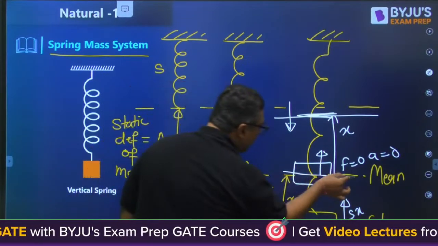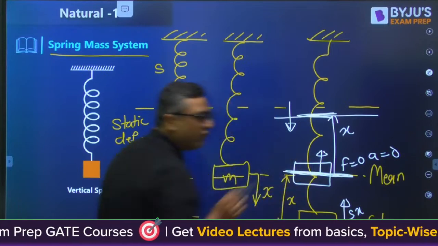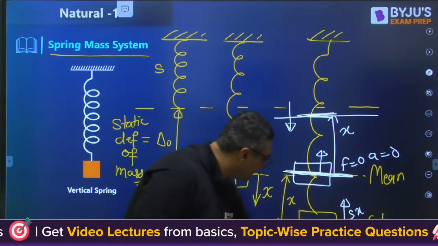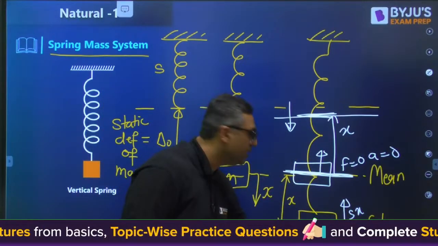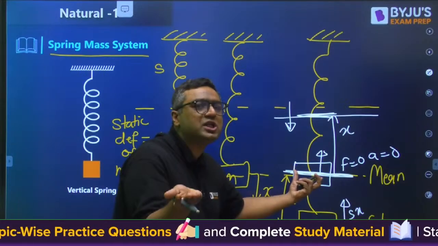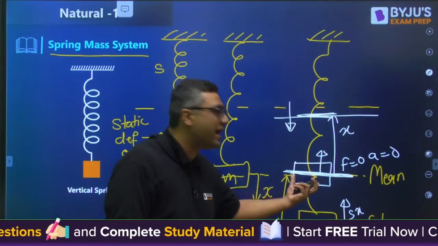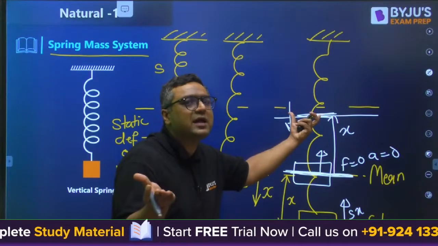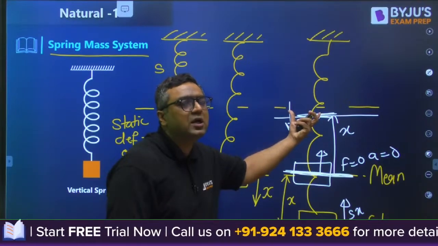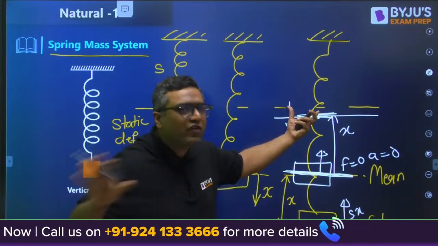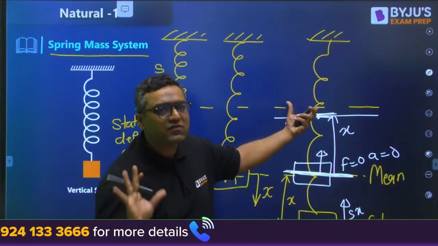At this position, the mass is having velocity, but the spring is not deformed. So we can say at this condition, the spring is having the potential energy. When the mass reaches here, that potential energy gets converted to kinetic energy of mass. When it is reaching here, once again kinetic energy is converted to potential energy. As there is no loss, no friction, the total energy of the system will remain the same.